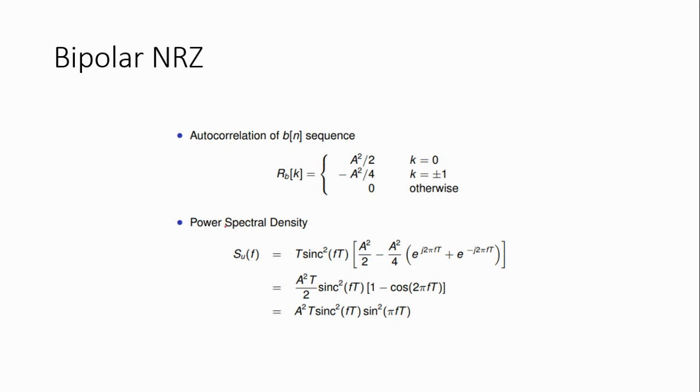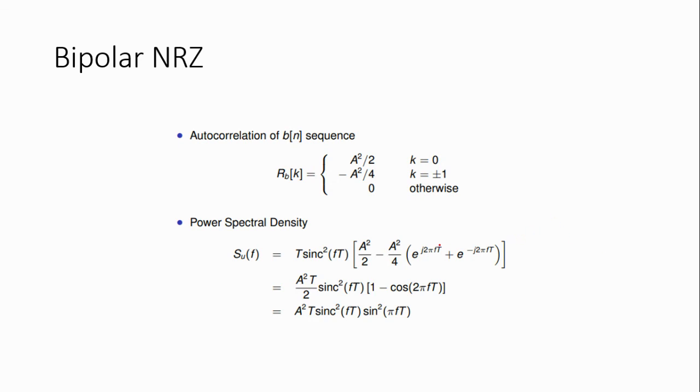If we substitute the autocorrelation function into the power spectral density, we will get S of f equal to T into sinc square of f T into a square divided by 2 minus a square divided by 4 into e power j 2 pi f T plus e power minus j 2 pi f T. Here a square divided by 2 is commonly taken out.